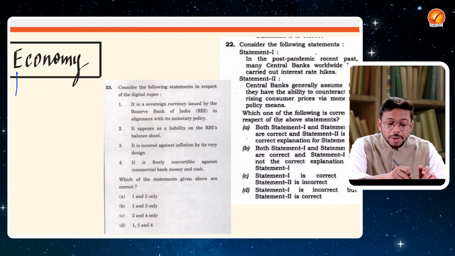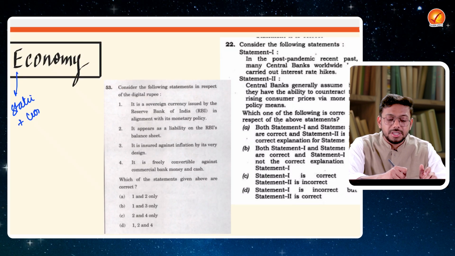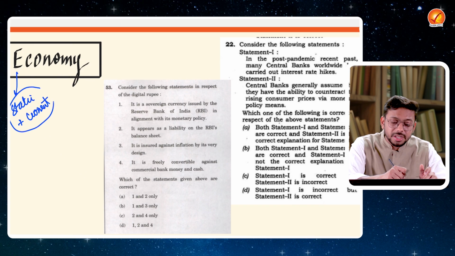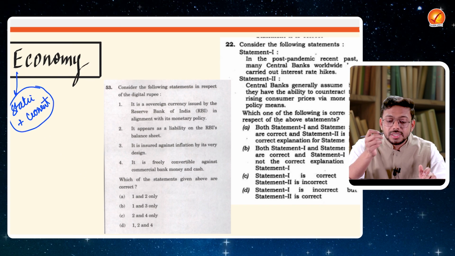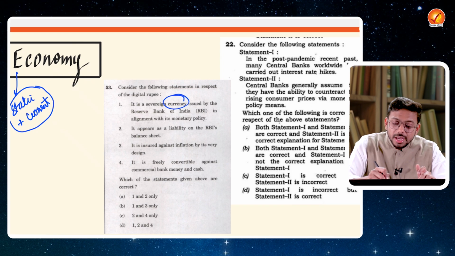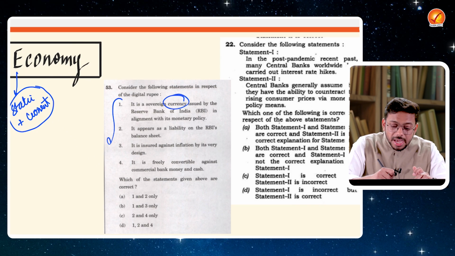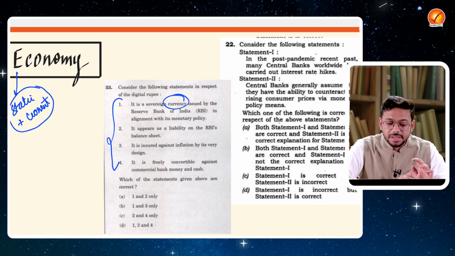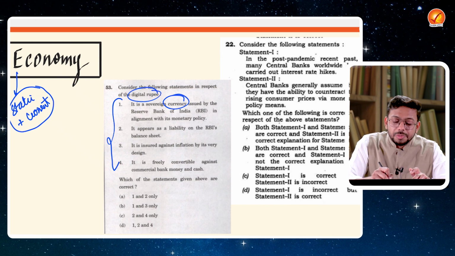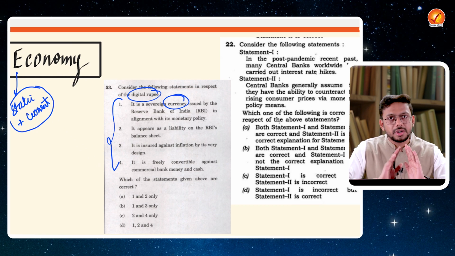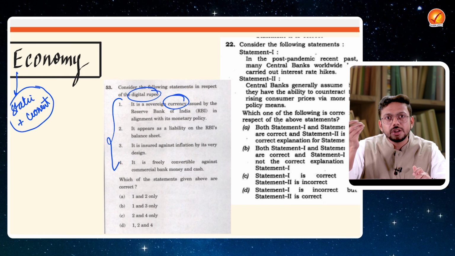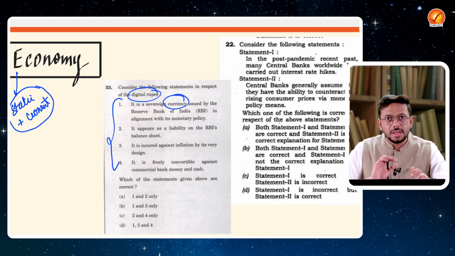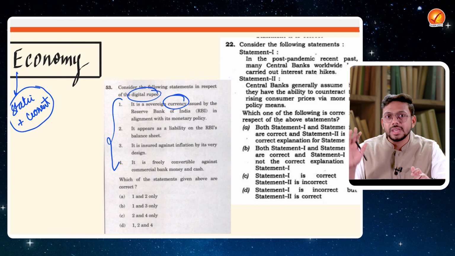Similarly in economy. In economy, you would find majorly the static plus current themes, right? That is what is important in economy. So the question will be on, let's say, inflation, or let's say the question is on currency. Fine. But then what is happening in terms of currency in the news? That is what will be asked. So they're talking about the digital rupee. Currency is a static topic. Currency, you read in your foundation batches, you read in your NCERTs. But then the digital rupee is something which is new, which is happening. Cryptocurrency is new, which is happening, right?